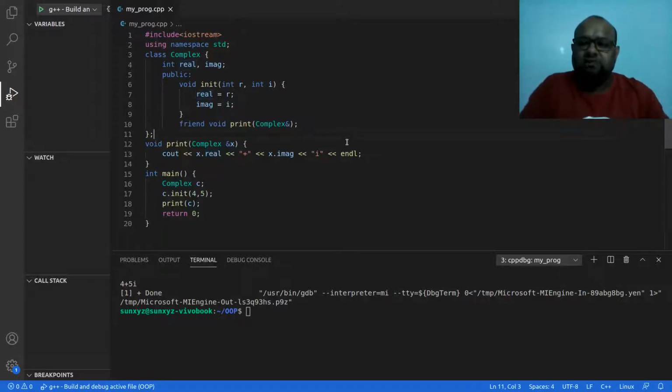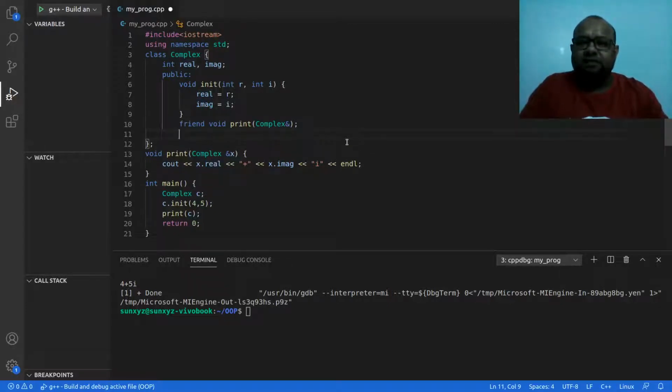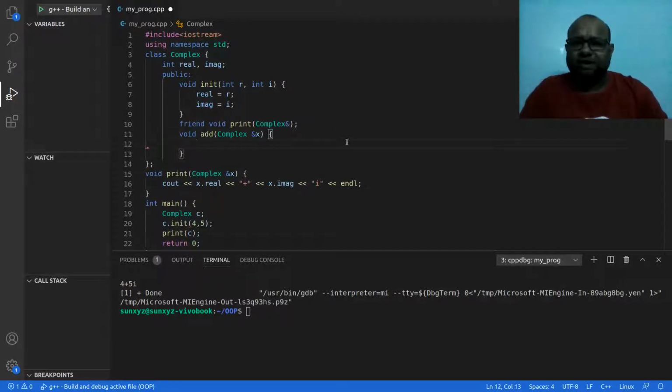Fine. Now let me go ahead and do one thing. Let me create a function, and this is going to be a void add, a function that is going to take a complex number, let me call it x. What I'm going to do is add to real the previous value of real plus the real component of x.